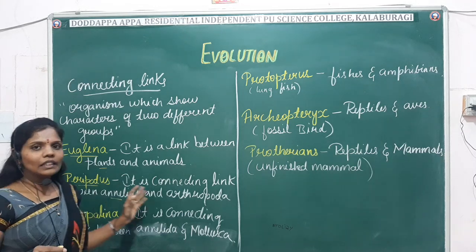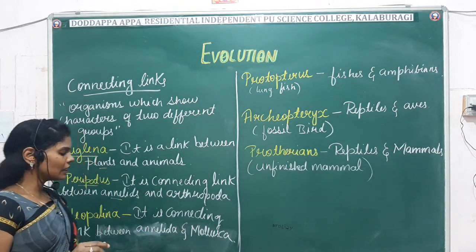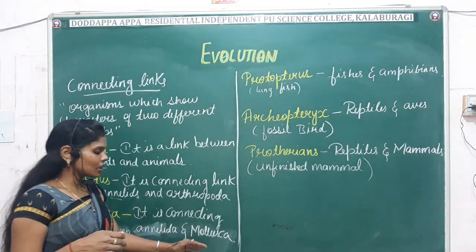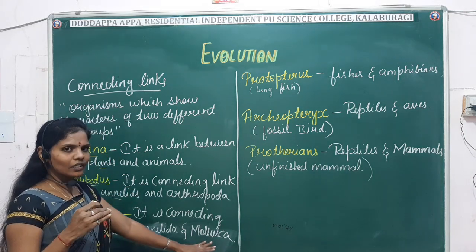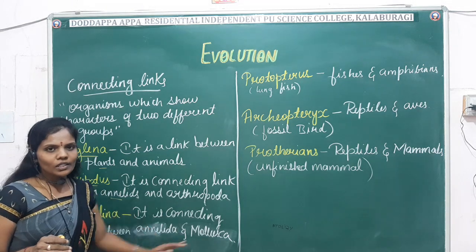Another example is Neopilina. Neopilina is a connecting link between the Annelida and the Mollusca. So again here, Annelida has segments on the body, and the Mollusca has a soft body, shells and a muscular foot. That's the characters of the Mollusca. It exhibits both Annelida characters and molluscan characters.